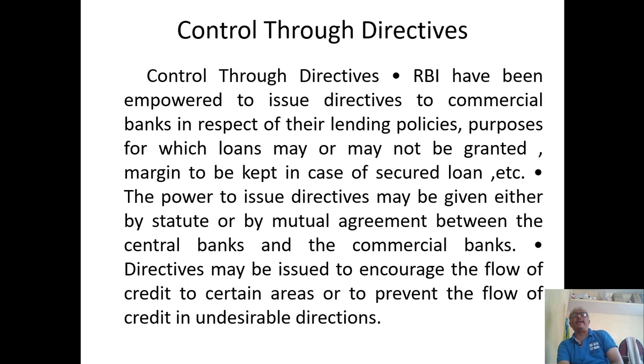Directives may be issued to encourage flow of credit in certain areas and sometimes to prevent flow of credit into undesirable directions. Here, Reserve Bank of India also gives directions to the commercial banks to issue loans and not to issue loans. If they want to issue loans by giving the directions, then some meaning is involved in it.